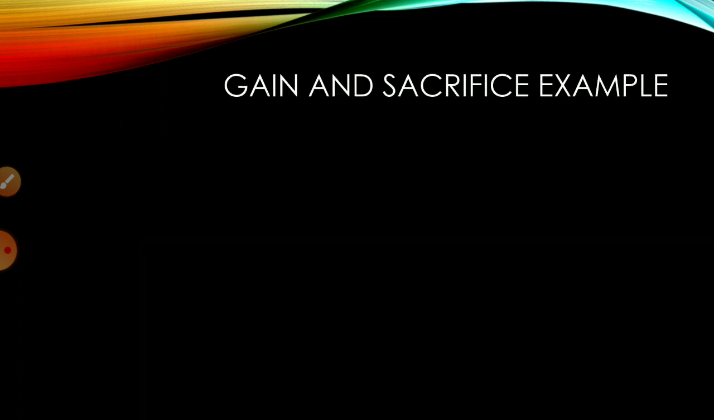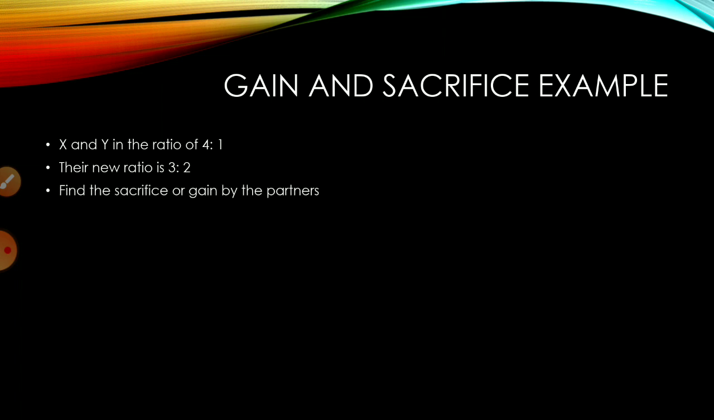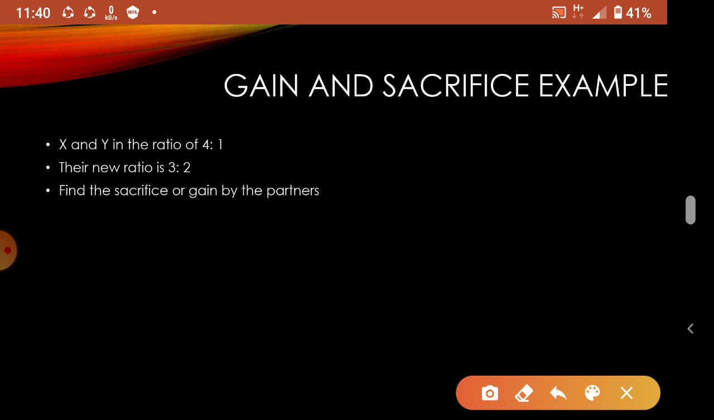Now, gain or sacrifice, one example we'll see. Suppose X and Y are partners in a firm, the ratio is 4 is to 1, and their new ratio is 3 is to 2. Both of these are totally the same in total: 4 plus 1 is 5, and 3 is to 2 also totals 5. Now find the sacrifice or gain.